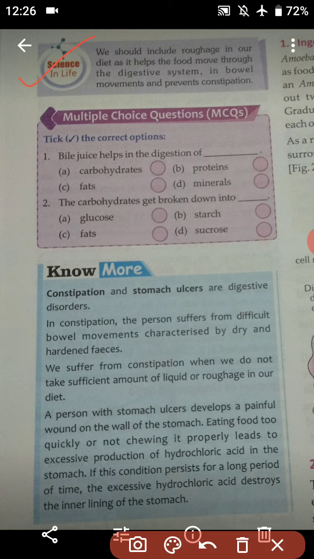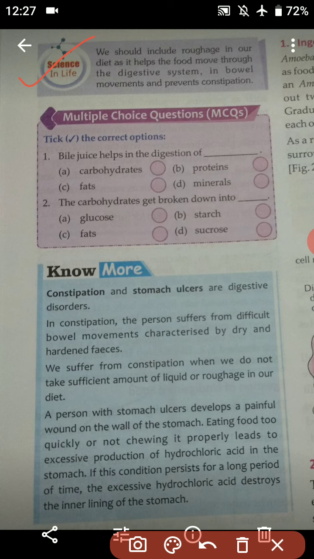We should include roughage in our diet as it helps the food move through the digestive system in bowel movement and prevents constipation. Roughage and all the other nutrients are very essential.